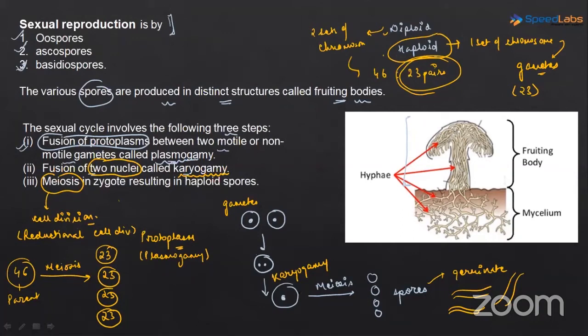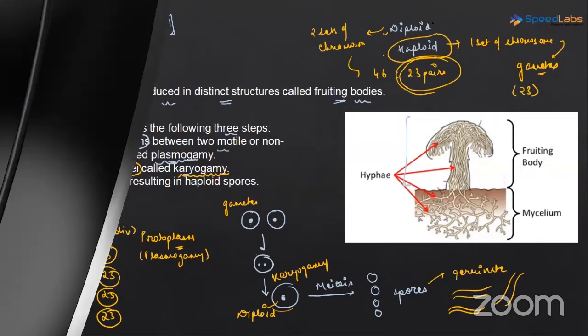So when I said meiosis happens in the zygote, again here we are going to get haploid spores. See, the gametes were haploid cells, then fusion happened and the zygote formed, and the zygote is diploid. Now we need to restore the haploid state, as the spores or gametes were haploid before. So the zygote will undergo meiosis and form spores in which the number of chromosomes is half. So this is the meaning of meiosis. Is this part clear? Now moving on.